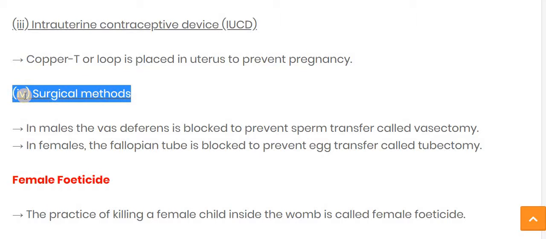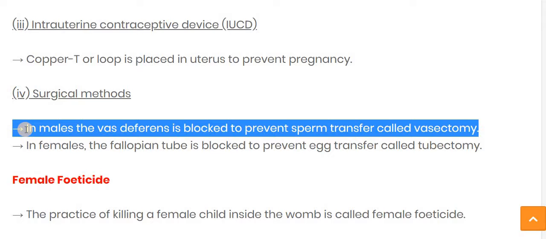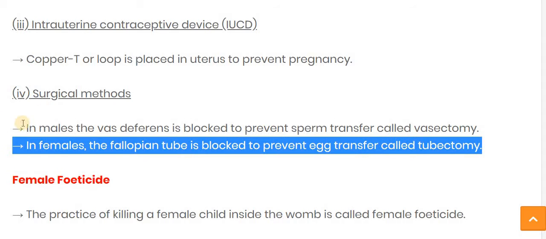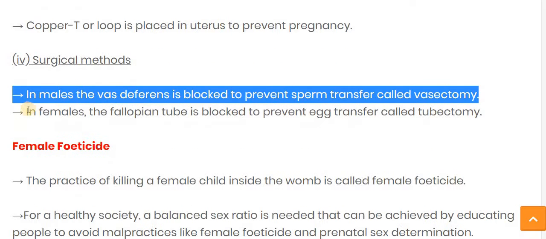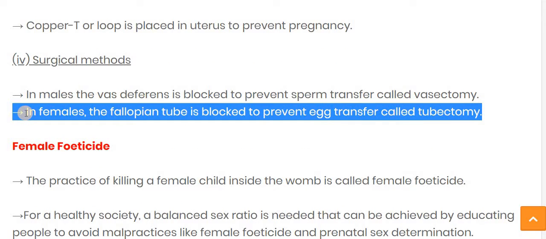The fourth one is the surgical method. In that, there are two terms we have to study: vasectomy and tubectomy. First, vasectomy: in males the vas deferens is blocked to prevent sperm transfer, called vasectomy. The second one: in females the fallopian tube is blocked to prevent egg transfer, called tubectomy.